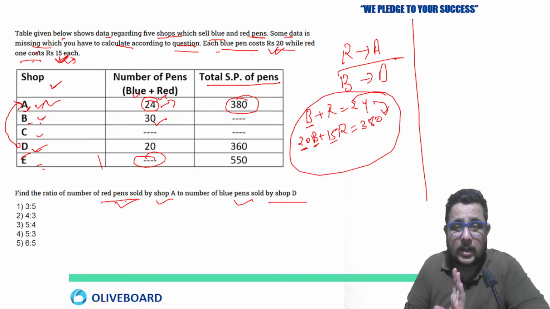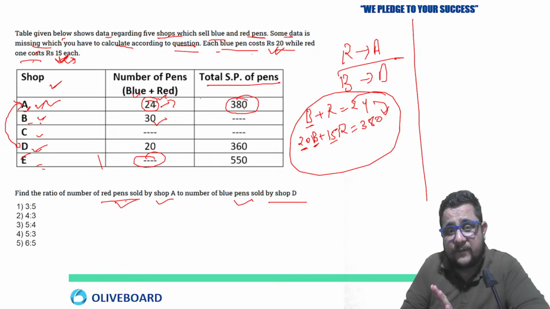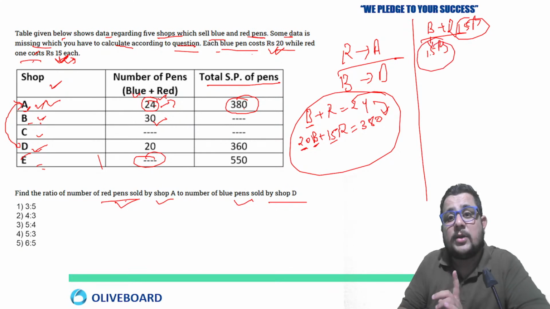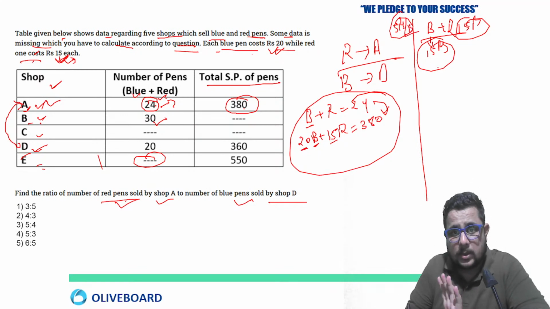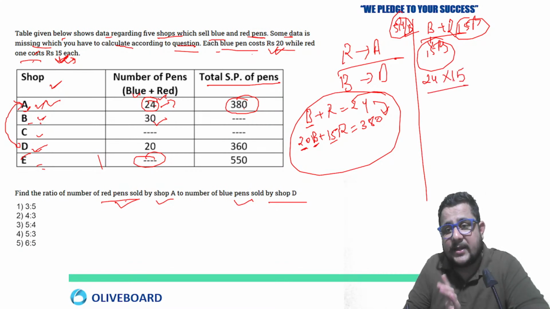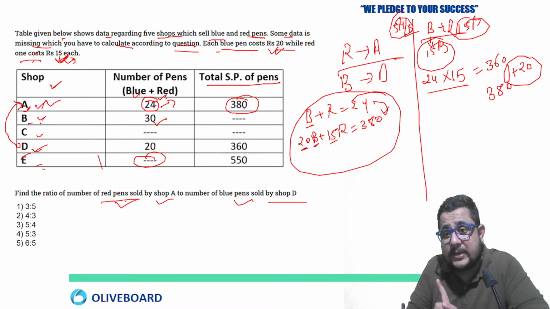You can just relate these two equations, you will get the answer. This is one way. Another way: you know the minimum price, blue plus red, is 15 rupees. Just imagine that blue pen also costs us 15 rupees. So on each blue pen, you are reducing 5 rupees. Remember that, 5 rupees per blue pen we have removed. So 24 pens at the rate of 15 will cost us 360. But the actual costing is 380, so there is an extra 20 rupees.